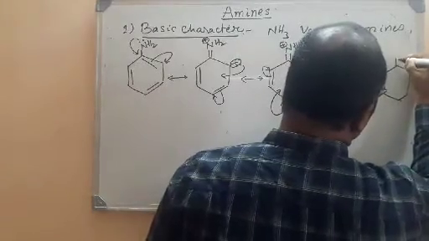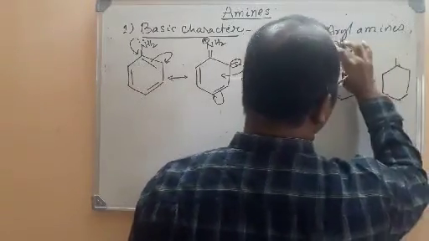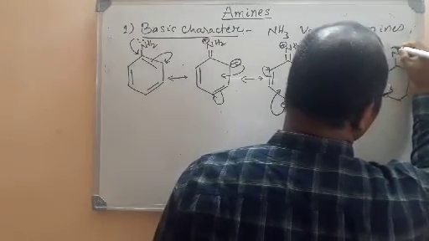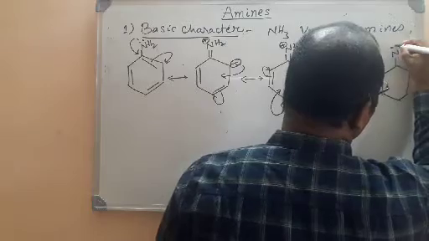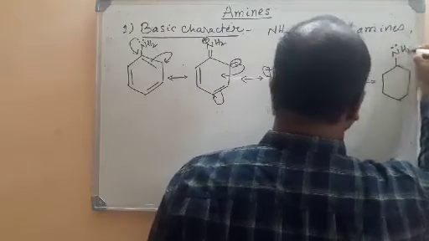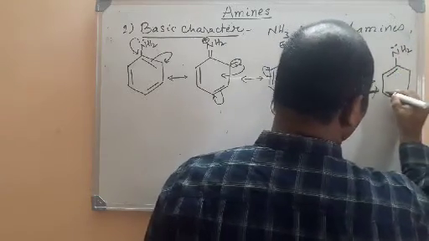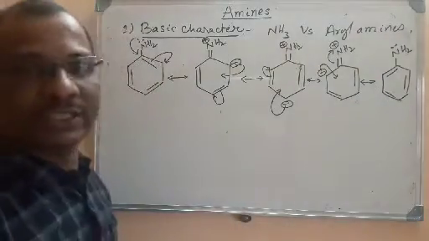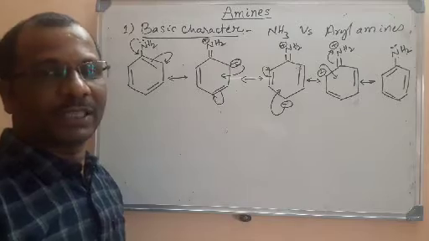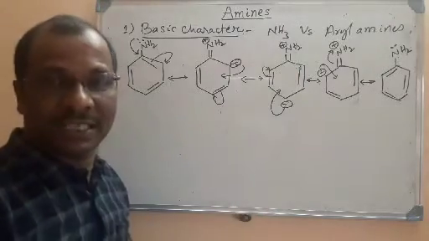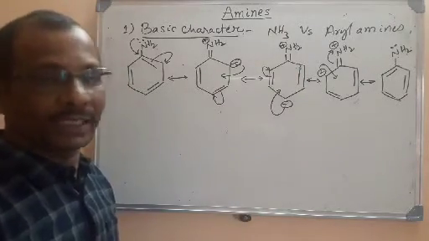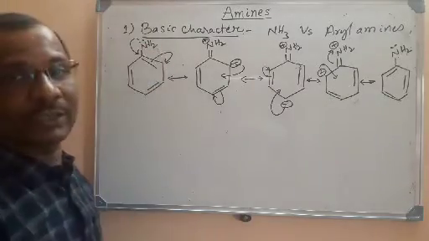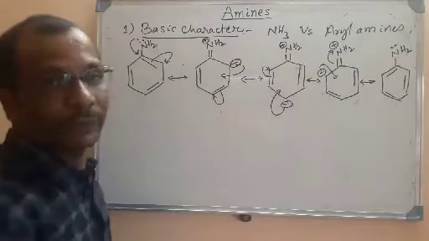Look here, as these electrons are moving on to nitrogen, nitrogen will lose its positive charge and there will be a lone pair on it. At the same time, here is a pi bond, and here is a double bond, and here is a double bond. So these are the possible resonance structures for aniline. I am telling that if you take aniline as an example for aryl amine, due to the plus M effect or due to the lone pair on the nitrogen, it will have the following resonance structures.